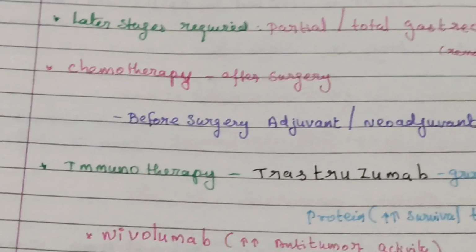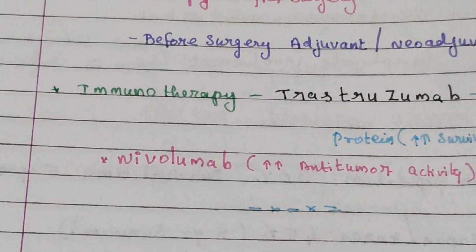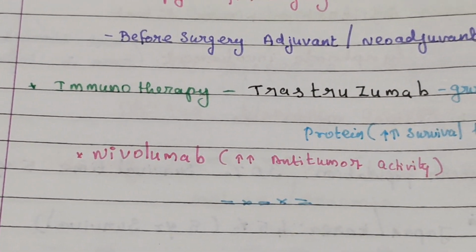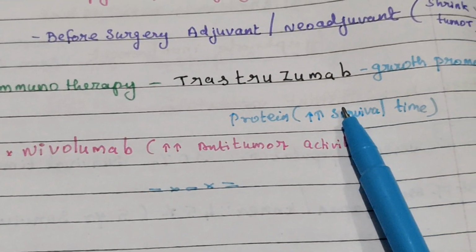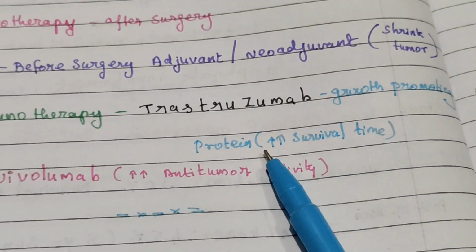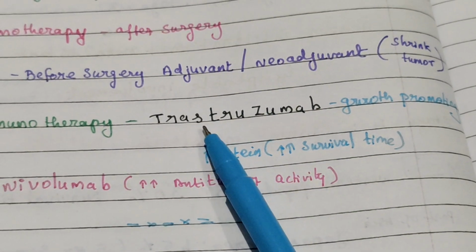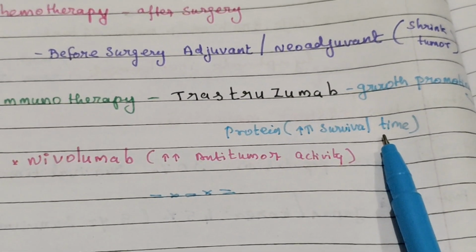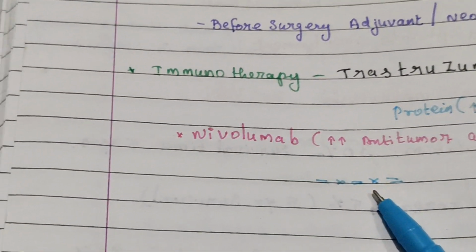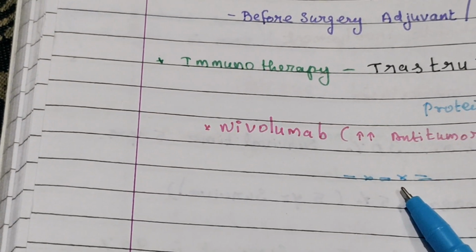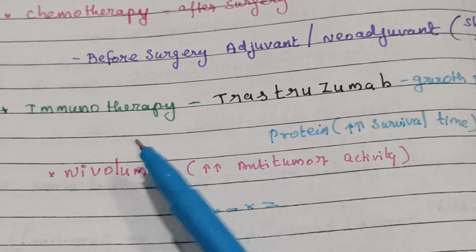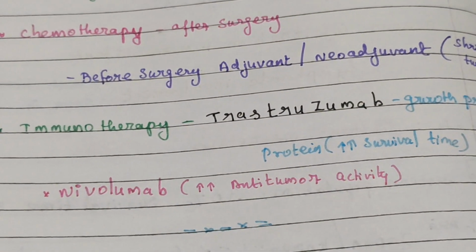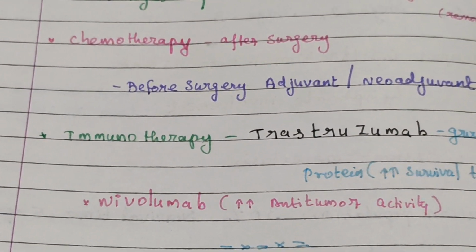Then we can use immunotherapy, trastuzumab. Trastuzumab targets a growth-promoting protein, and it increases the survival time of the patient. Then nivolumab. These drugs increase anti-tumor activity.